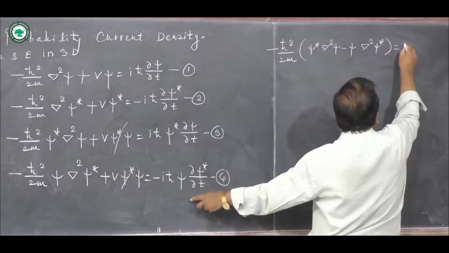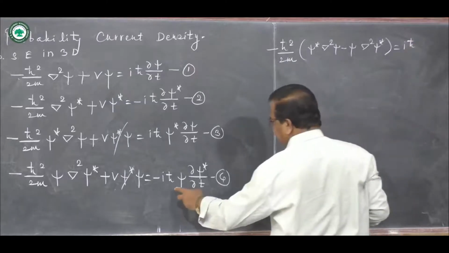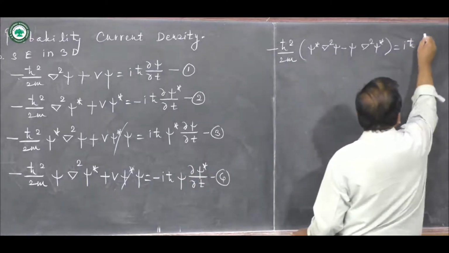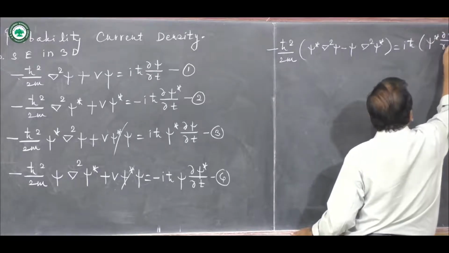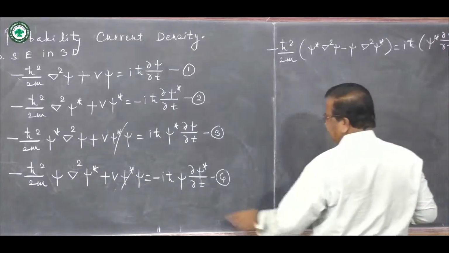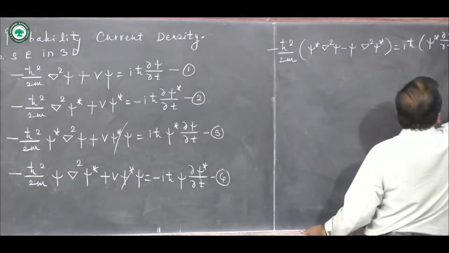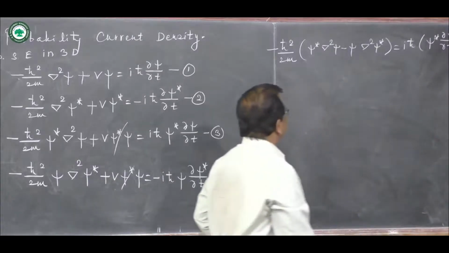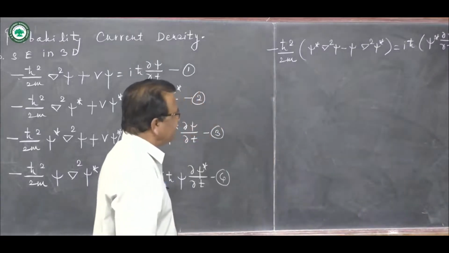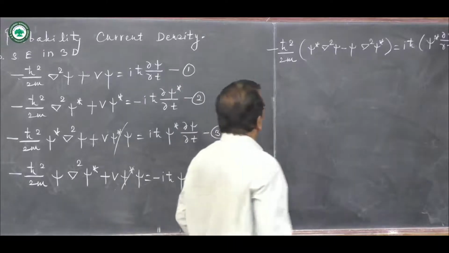This is equal to iħ with plus sign, psi star ∂psi/∂t plus psi ∂psi star/∂t. This is what we have. So this is our next equation, say equation number 5.